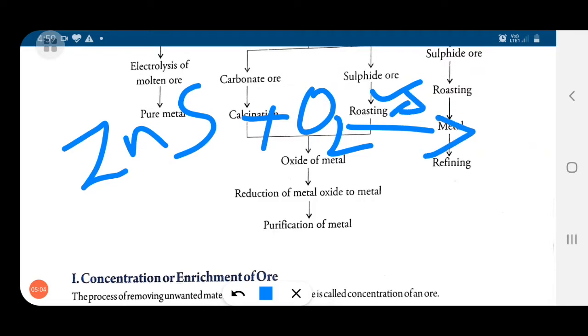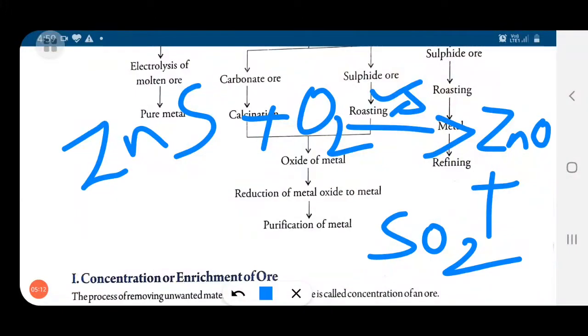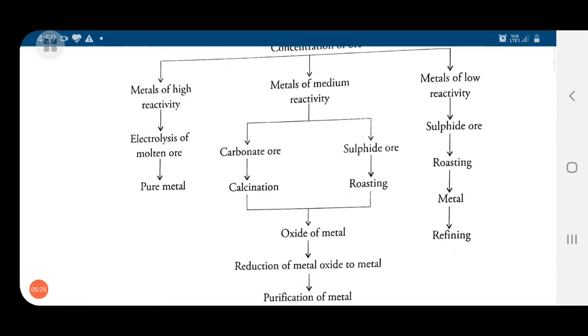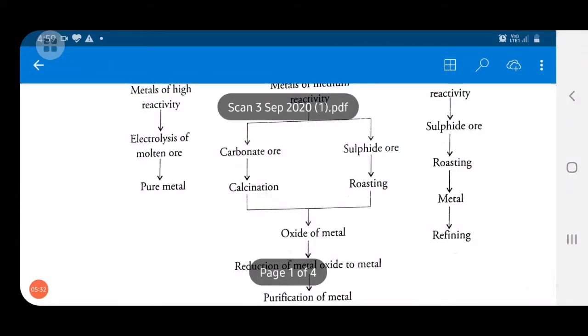We get zinc oxide, and the gas evolved is sulfur dioxide. So this is roasting. Is this clear to everyone? After this, we again get the oxide of the metal, which is reduced and purified. In this way we can purify metals of medium reactivity, in carbonate or sulfide ore form.